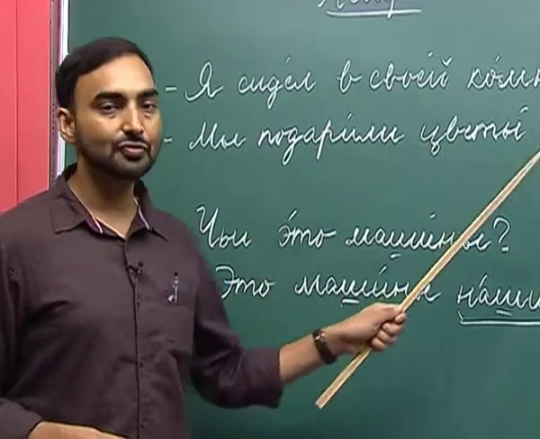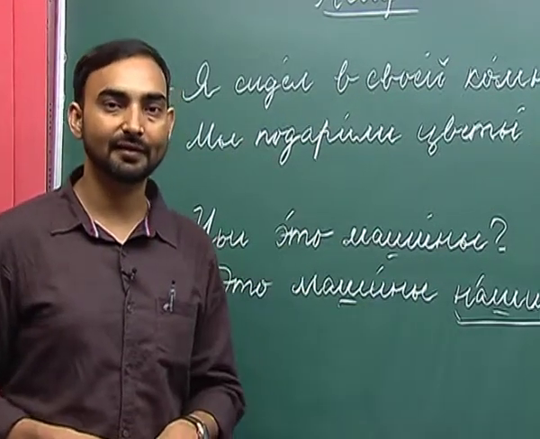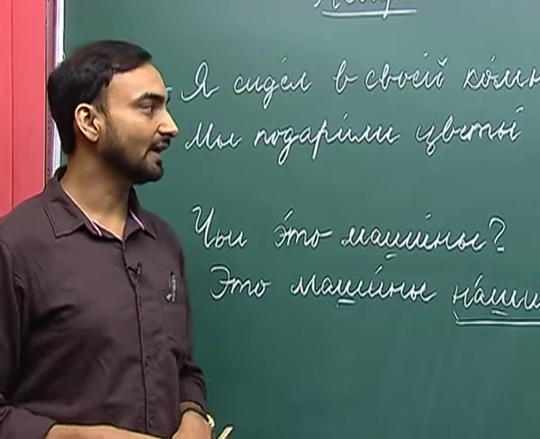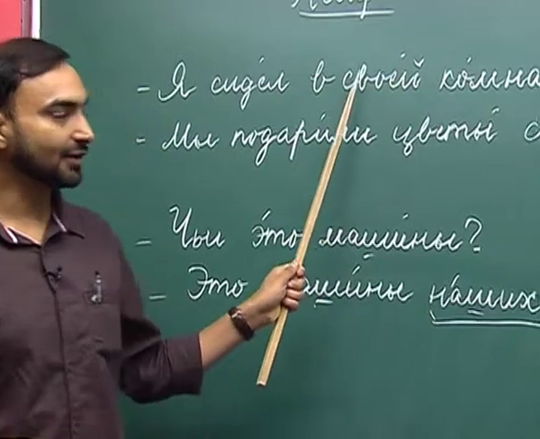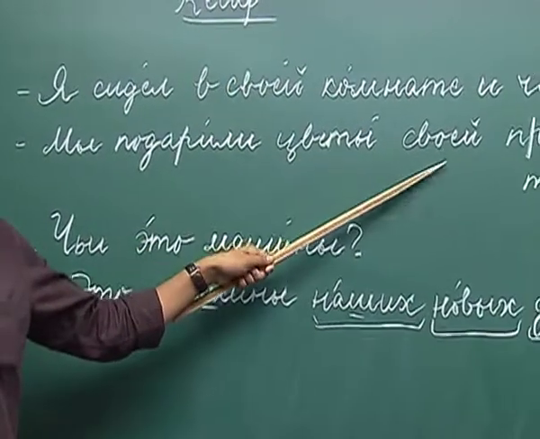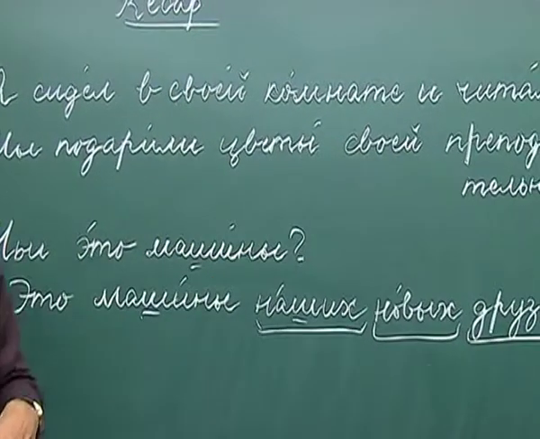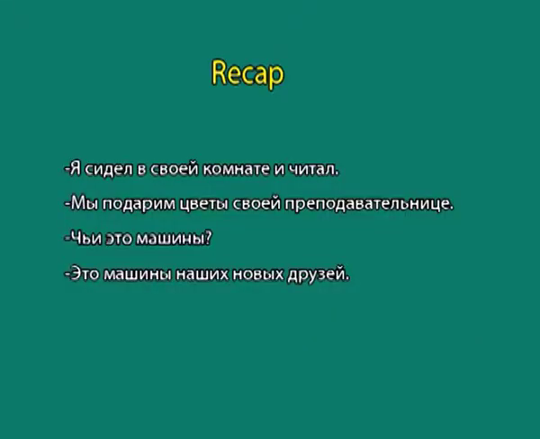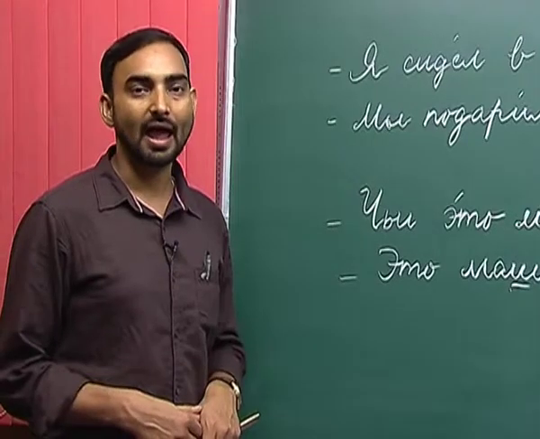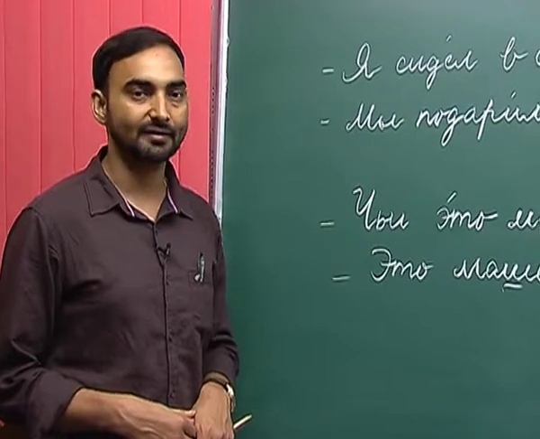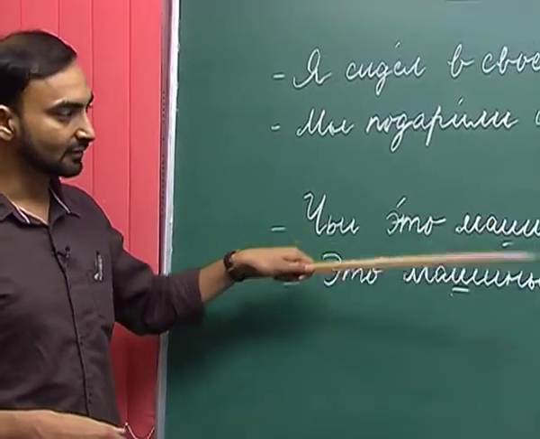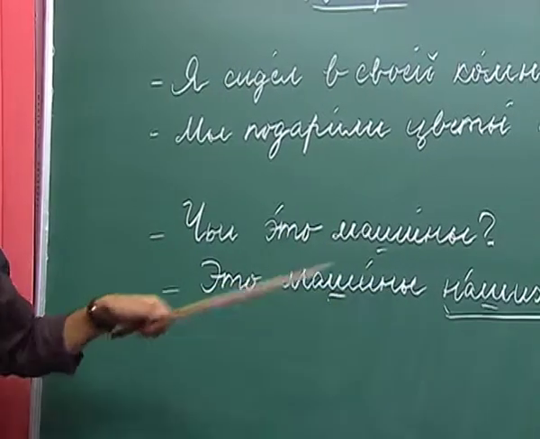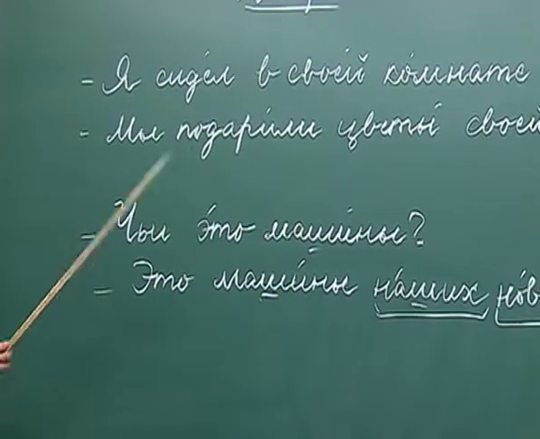So, that is how свой, which is a reflexive possessive pronoun, is used in various cases. Here it has been used in the prepositional case, and in the second sentence it has been used in the dative case. We have also discussed the declension of adjectives and pronouns in the plural. So, let us look at some examples where they have been used in the plural in the genitive case.